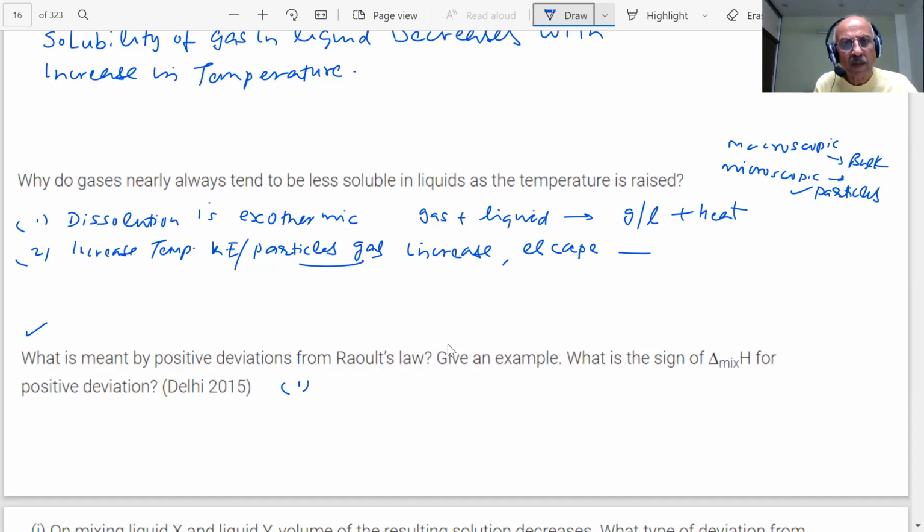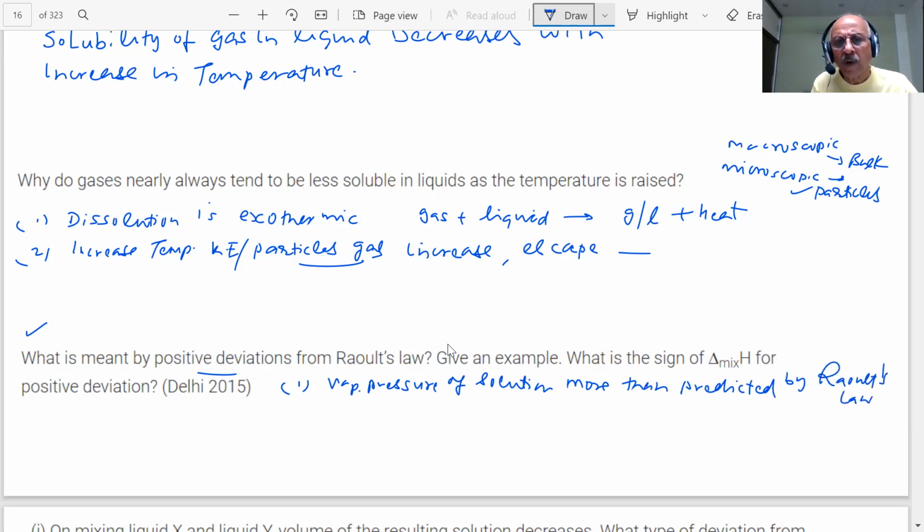Positive deviation occurs when the vapor pressure of a solution is higher than that predicted by Raoult's law.